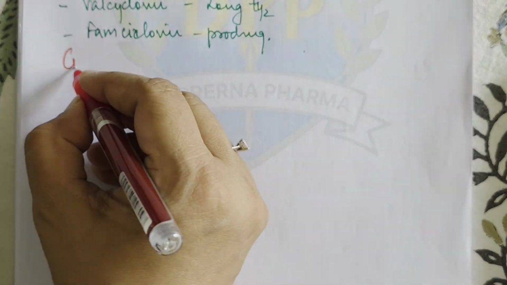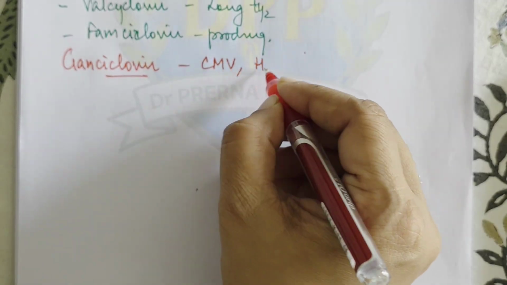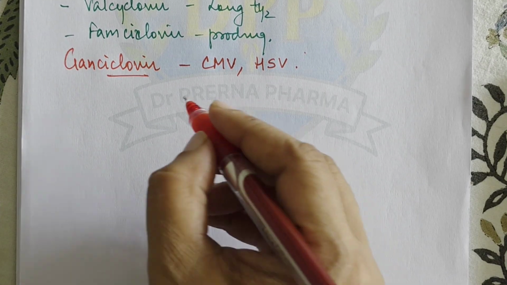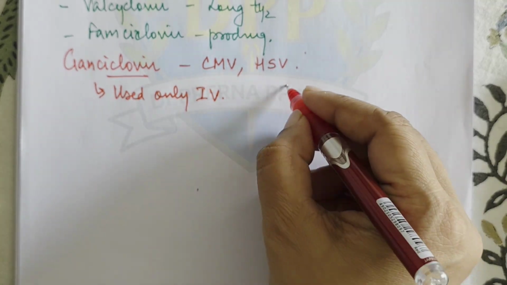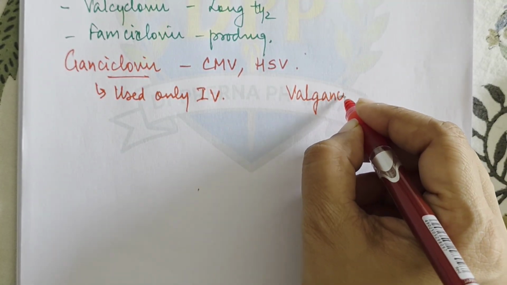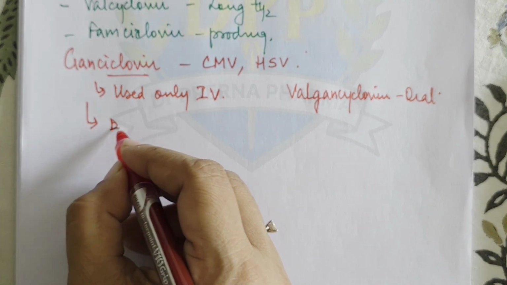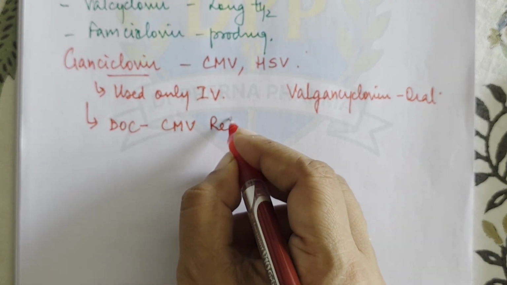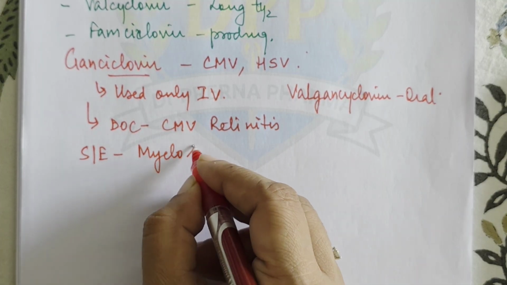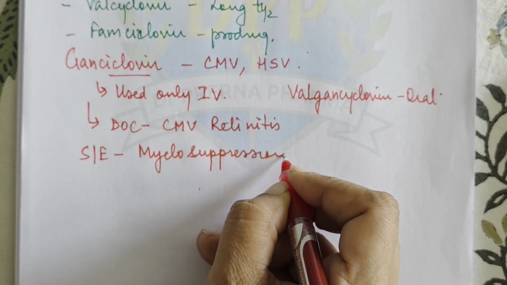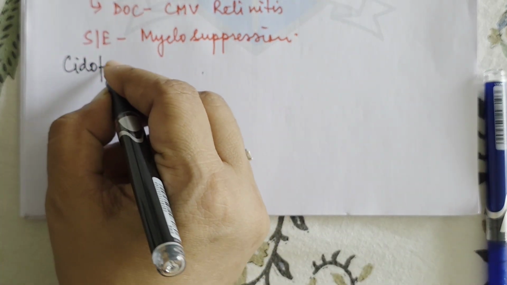Then we have another drug, which is ganciclovir. Now ganciclovir is active against cytomegalovirus and herpes simplex virus. The mechanism of action is the same. Ganciclovir is used only IV, and there is an isomer, valganciclovir, which is used orally also. Ganciclovir is the drug of choice for CMV retinitis. Side effect is myelosuppression. Okay.